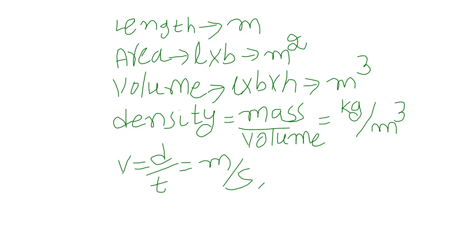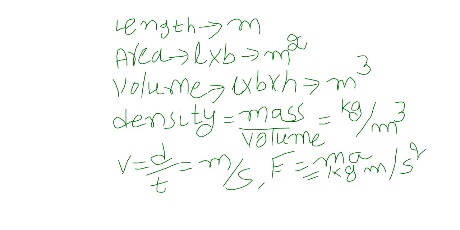Next, force. F is equal to ma. M means mass, kg. A means acceleration, meter per second square. Carefully observe all this. What is the unit of length? Meter. What is the unit of area? Meter square. What is the unit of volume? Meter cube. Density, kg per meter cube. Velocity, meter per second. Force, kg meter per second square.